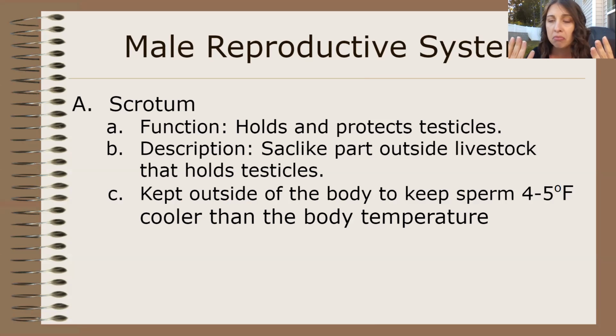Shouldn't be outside of the body for most animals. So the sperm is cooler than body temperature. If the sperm reaches body temperature, then what can end up happening is it gets too hot and the sperm kind of denature, they kind of break apart and they don't really do their job. So if you're using an animal for breeding, and if they have their testicles, you are. If you're using them for breeding and their testicles are too hot or their scrotum is too hot, the sperm are gonna denature, break apart, and you're not gonna have sperm that's able to get a female animal pregnant.